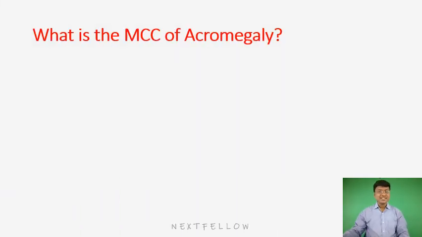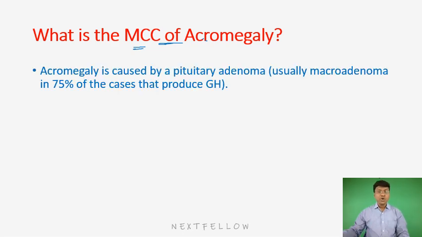Next, what is the most important cause of acromegaly? The most common cause of acromegaly is mainly pituitary adenomas. And what type of pituitary adenomas are those? That includes the somatotroph type of pituitary adenomas, and most of these somatotroph pituitary adenomas are usually macroadenomas.